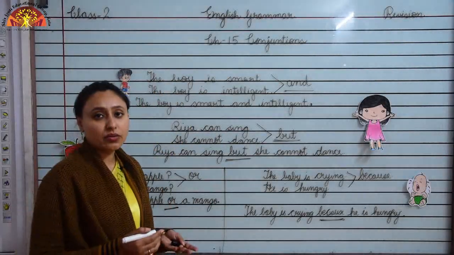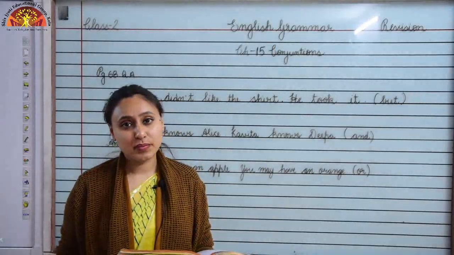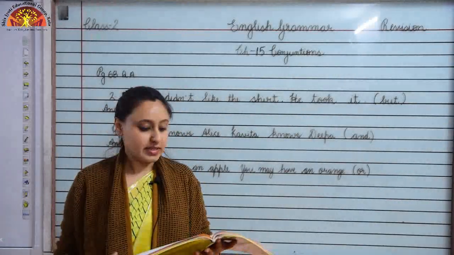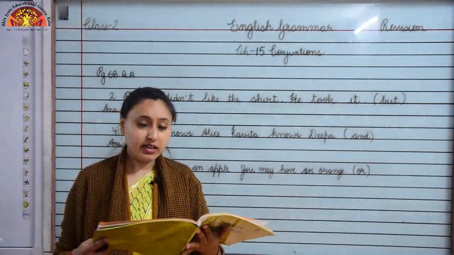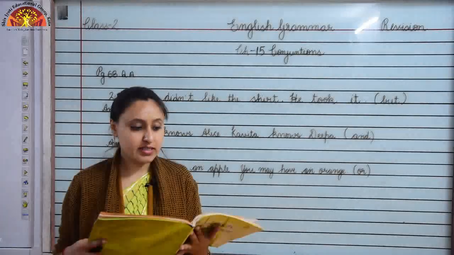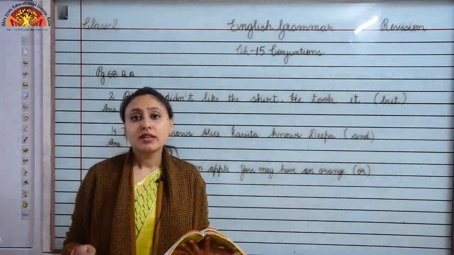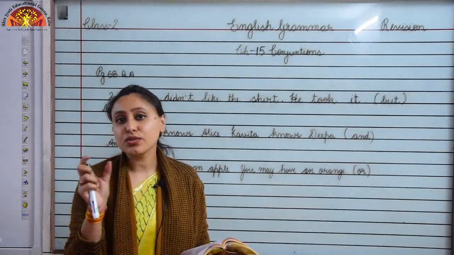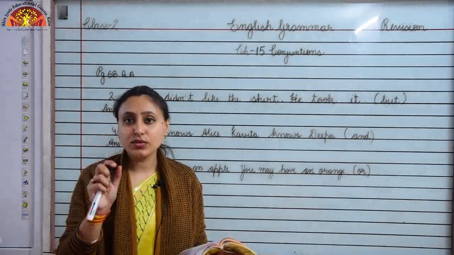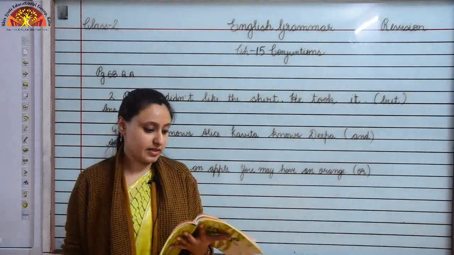So children, I hope you have understood it well. Children, now we will revise the bookwork of this chapter. Question A, it is on page number 68. Question A is, join the following sentences using the conjunctions given in brackets. So children, some conjunction words are given to you in a bracket. You have to use them in a sentence, join the sentences and complete the sentence, okay.